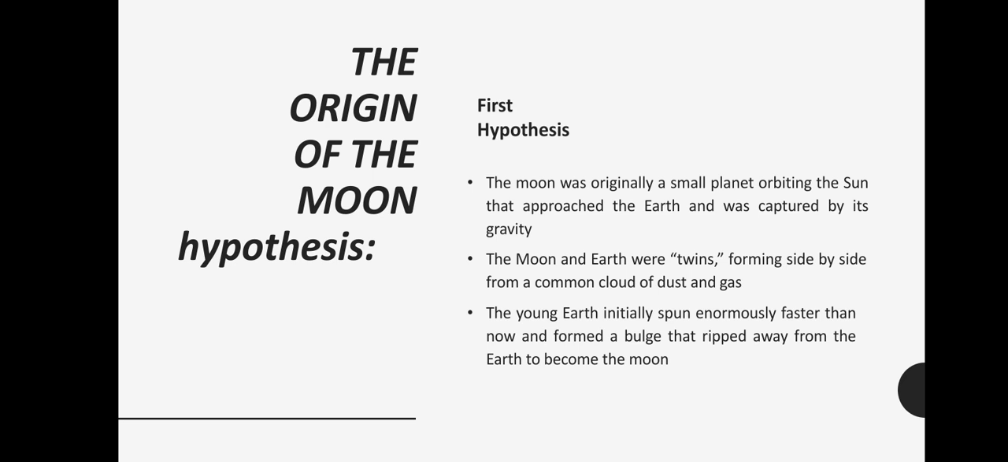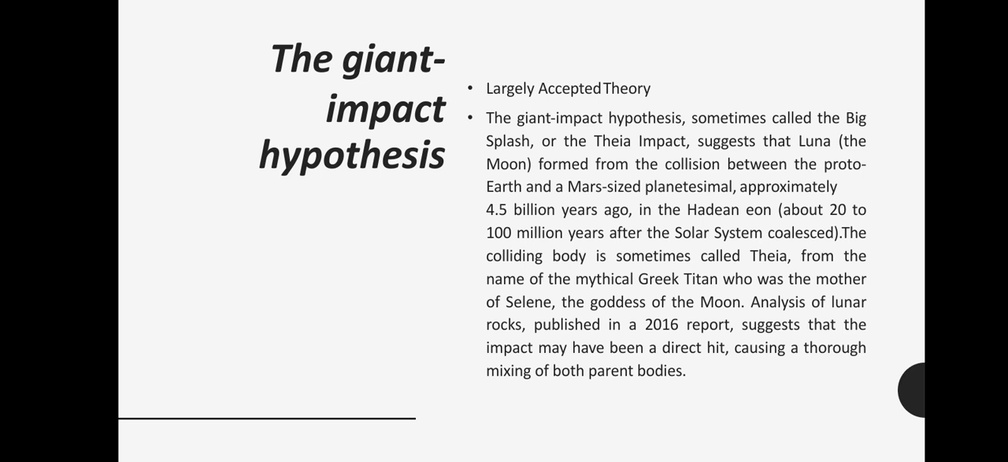The young Earth initially spun even faster than now. The Earth, which captured the Moon by its gravity, started to spin faster, and it formed a bulge that tripped away from the Earth to become the Moon. That was just considered a bull story, and it wasn't accepted. The second hypothesis, which was accepted, was the giant impact hypothesis.